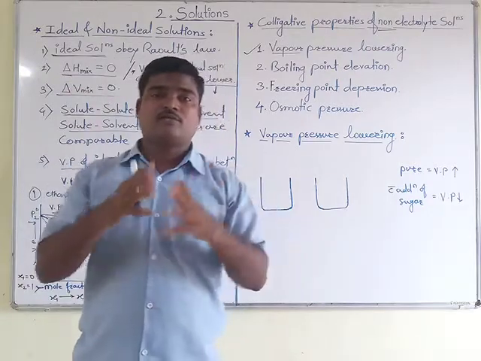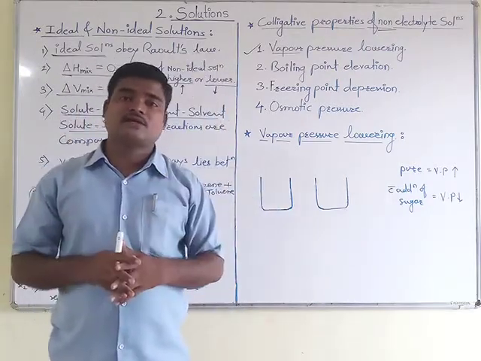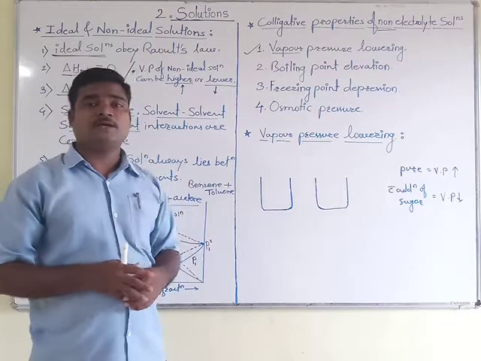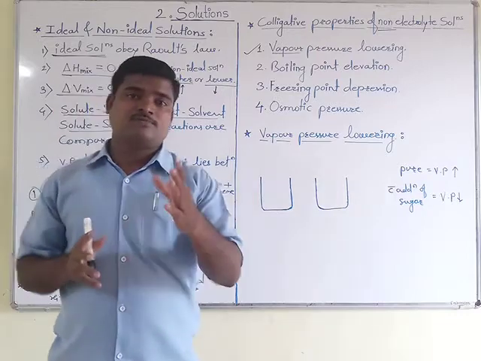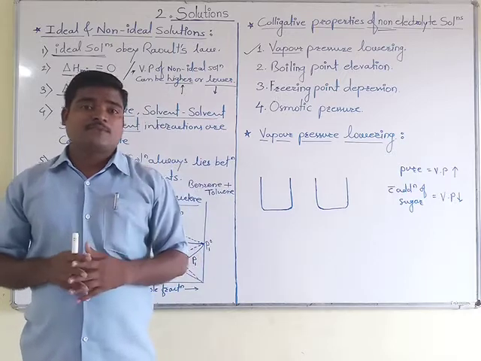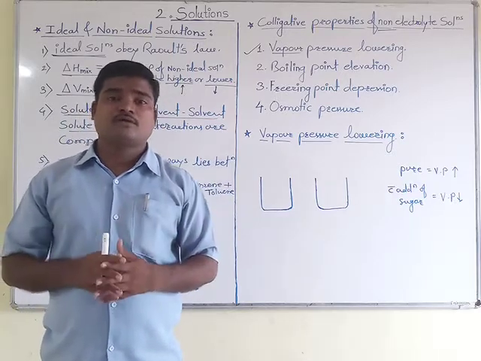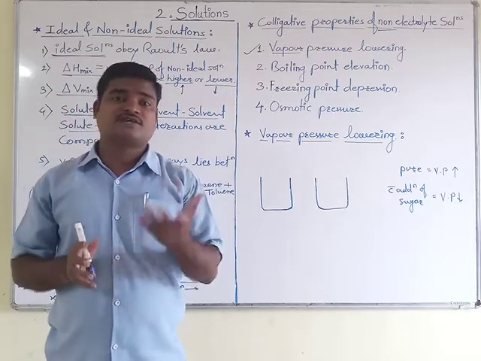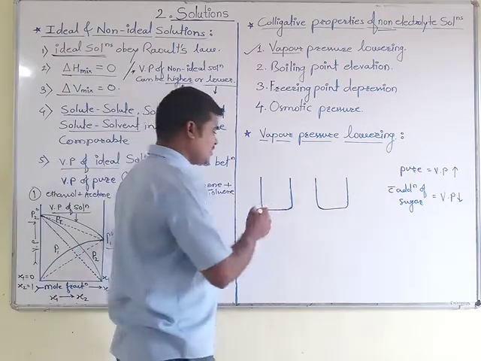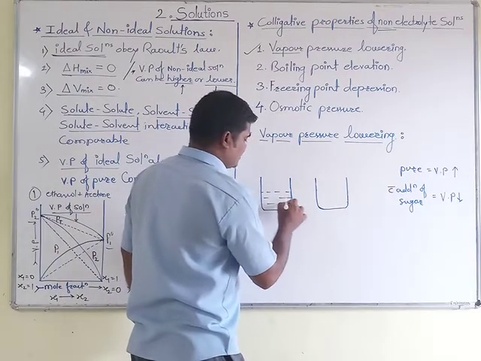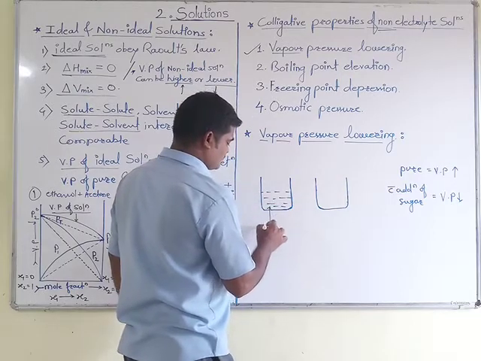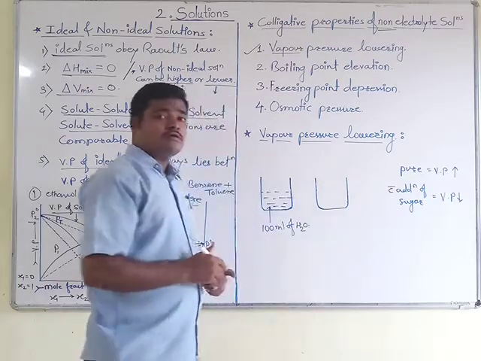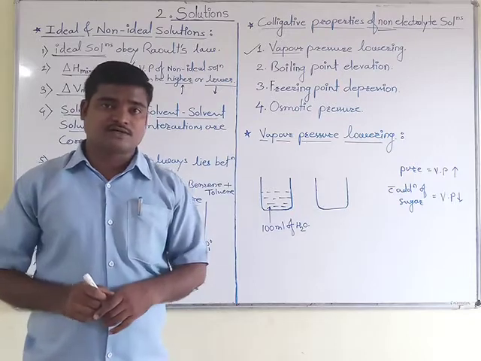Before going to that point, we already studied while studying Raoult's law what is meant by vapor pressure. In a simple way, I will repeat that point. What is meant by vapor pressure? Vapor pressure is the pressure exerted by the vapors on the surface of the solution which we have taken. For example, we are going to take 100 ml of water. Here, the water which we have taken is in pure state.